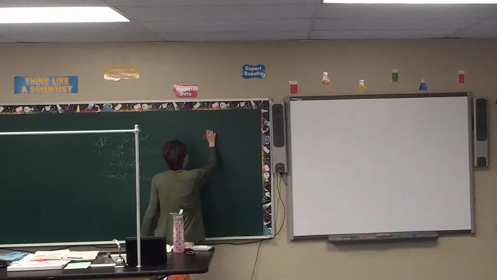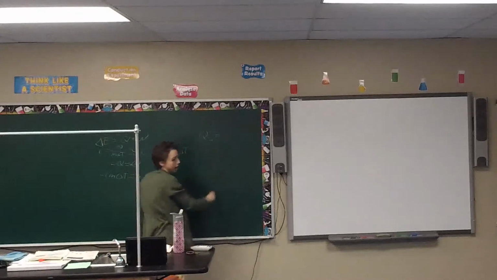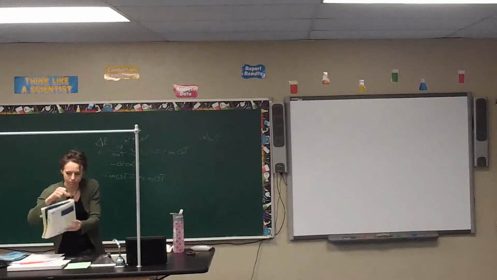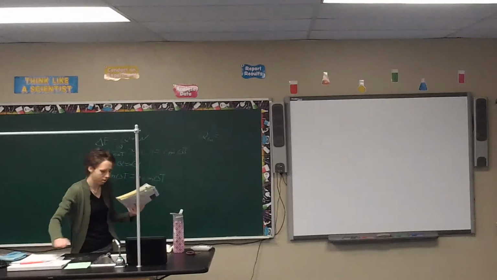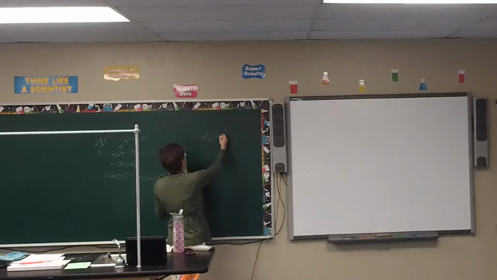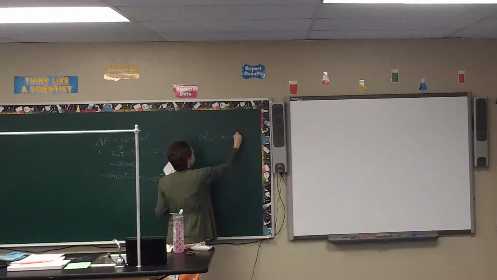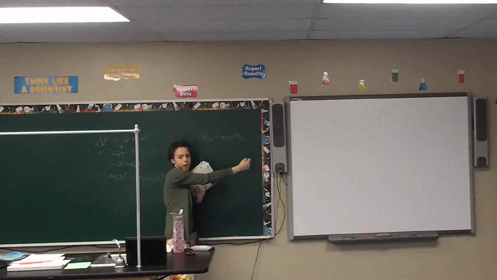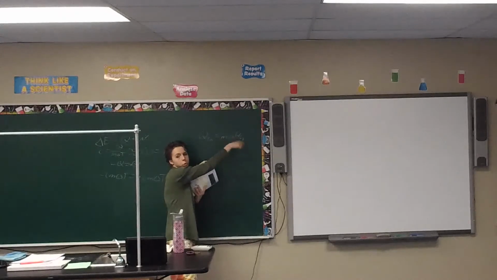So, Q of fusion. What's the equation for that one? I don't remember this one. Alright, Q for heat of fusion is m delta H fusion. So whatever it is, like if it's 334 joules per 1 gram of water, you multiply it by how many grams of water you have.